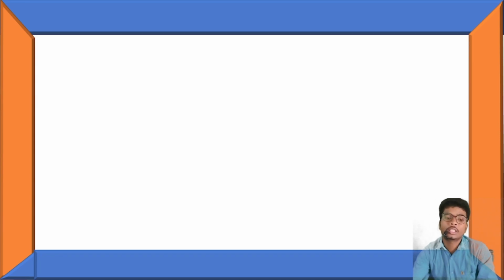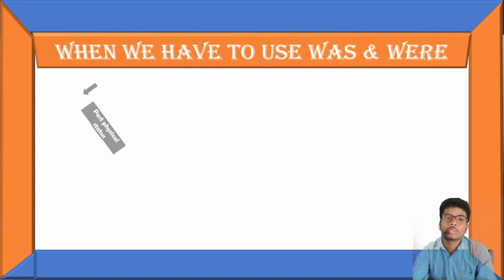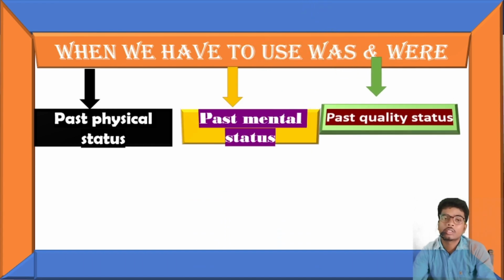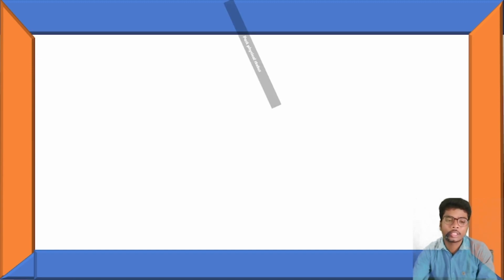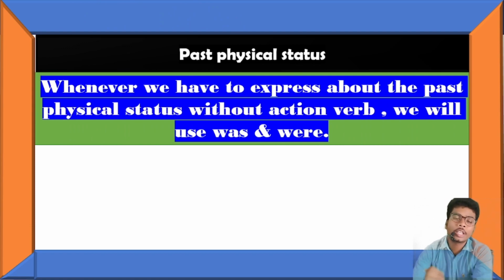Okay, so let's learn where we have to use was or were. I would say if you have not watched the first lecture, then you should watch that first and then come here. The first thing is past physical status. Whatever we have to express about anything in the past form without any action verb, at that time we use was or were.